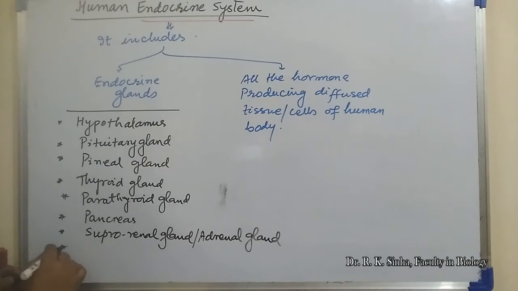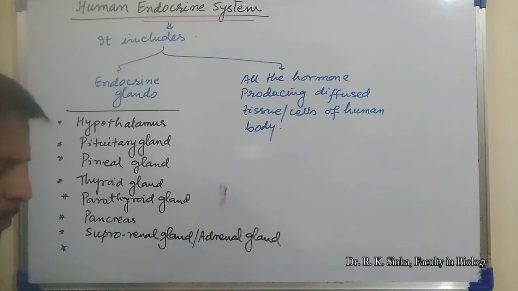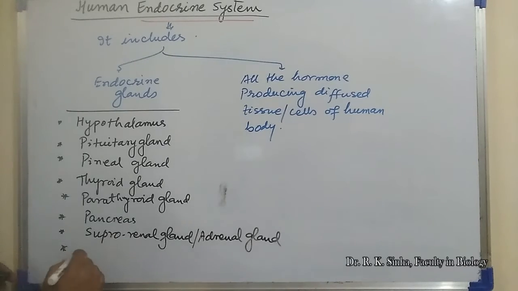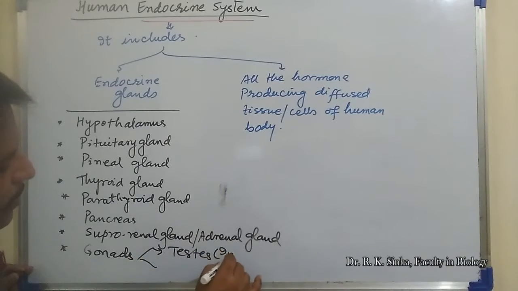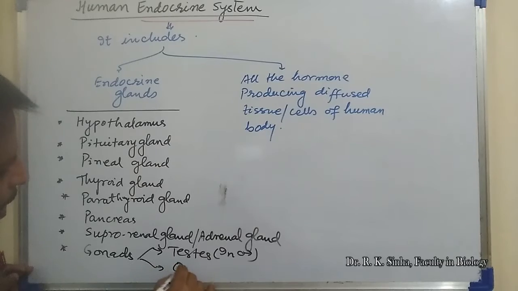And next is gonads. Gonads are responsible for the formation of gametes, and apart from that, they also act as endocrine glands. Their primary function is to produce gametes, and they also produce the hormones responsible for the secondary sex characters of the body. So both gonads, means testis in male and ovaries in female.